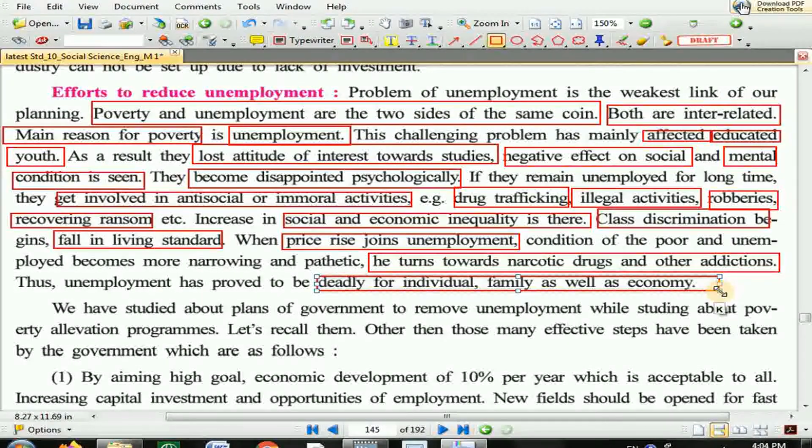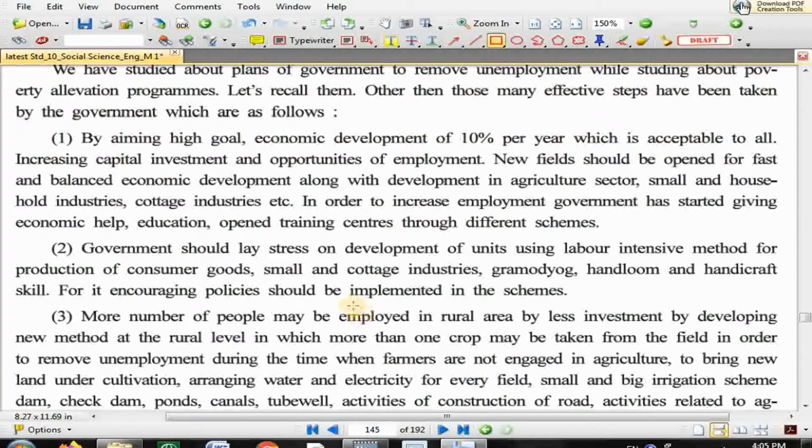Next, we have studied about plans of government to remove unemployment while studying about poverty alleviation programs. Let's recall them. Other than those, many effective steps have been taken by government, which are as follows. Point number one, aiming at a high goal of economic development of 10% per year, which is acceptable to all.